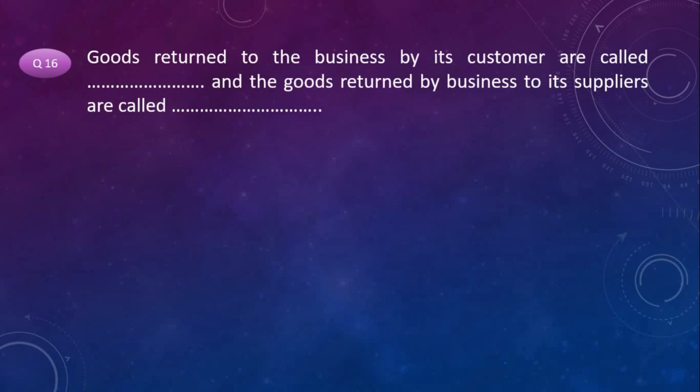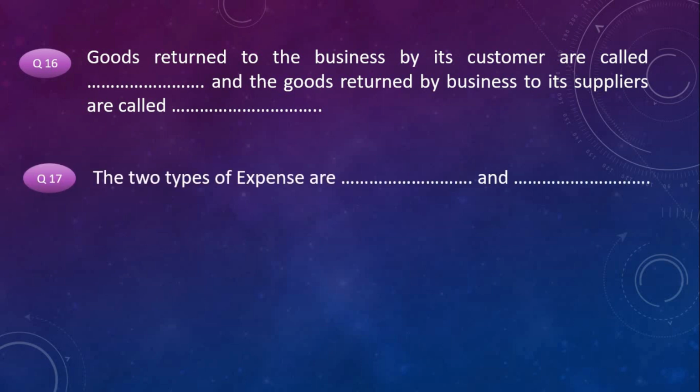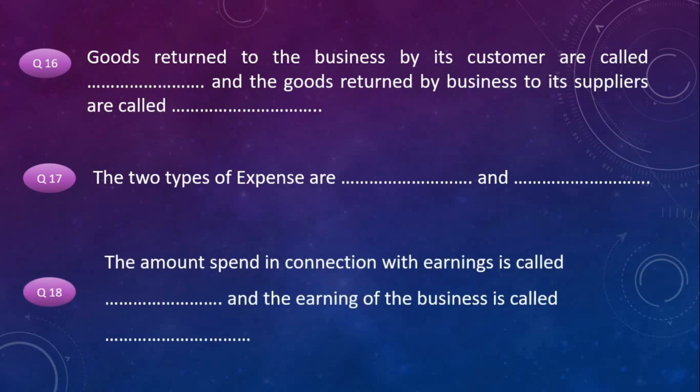Next question. Goods returned to the business by its customers are called dash and the goods returned by business to its suppliers are called dash. Next one. The two types of expenses are dash and dash. The amount spent in connection with earnings is called dash and the earnings of business is called dash. The answer for these questions.